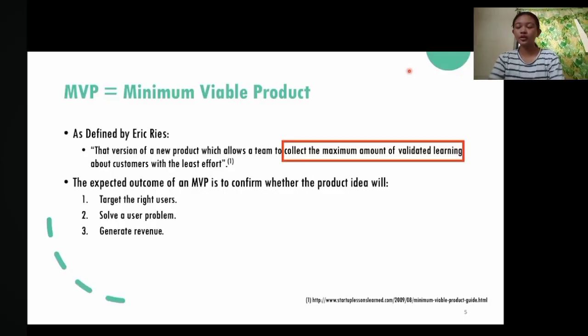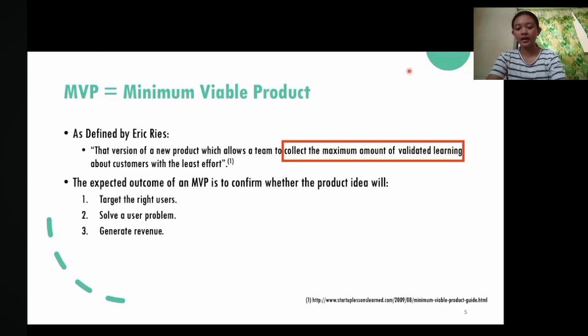In this video we're going to talk about the technical terms and important points of MVP. So first, let's talk about MVP. MVP stands for Minimum Viable Product. It is, as defined by Eric Ries, that version of a new product which allows a team to collect the maximum amount of validated learning about customers with the least effort.